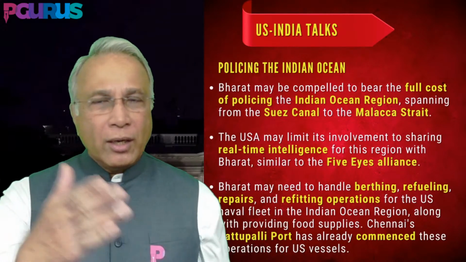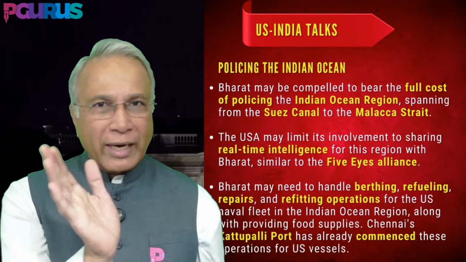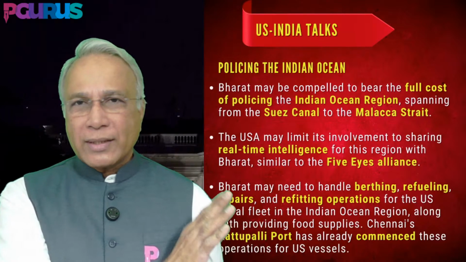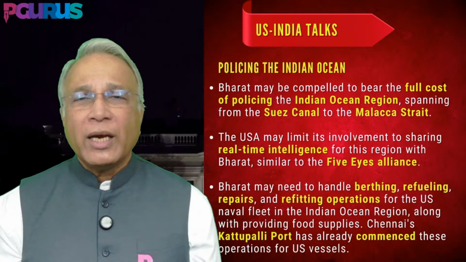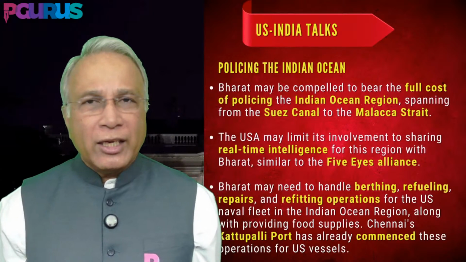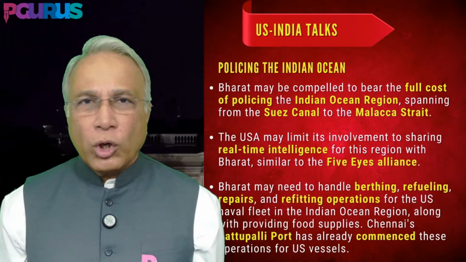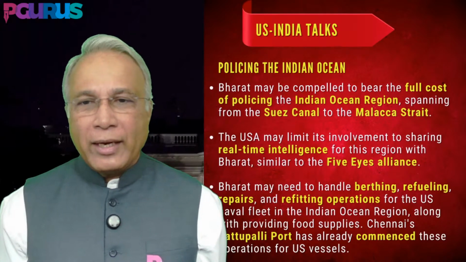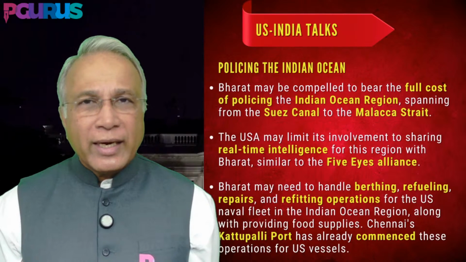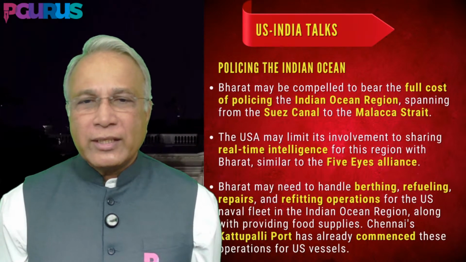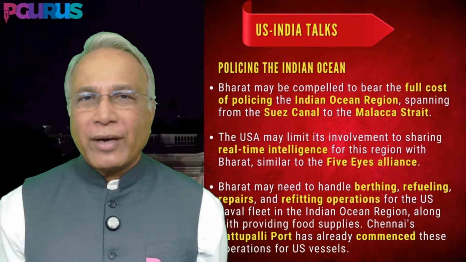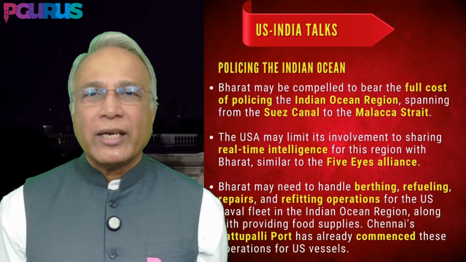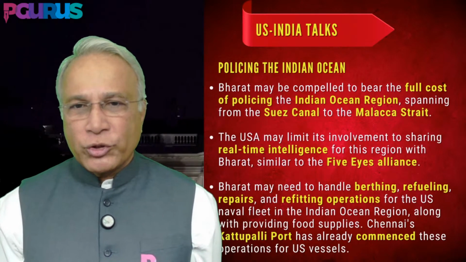The Suez Canal, Hormuz, all that stuff, all the way down to Madagascar, everything on the Indian Ocean, India may be asked to police it, and India may have to bear the full cost of that. The USA may limit its involvement to sharing real-time intelligence for this region with Bharat, exactly like perhaps the Five Eyes Alliance, where the Five Eyes get information sharing.